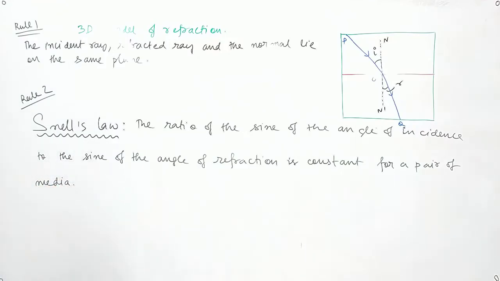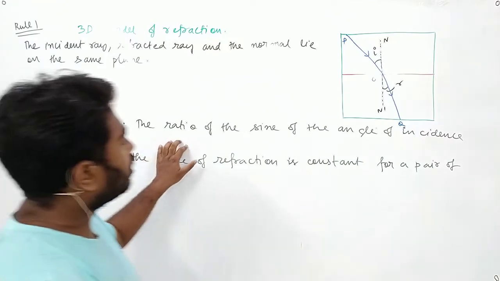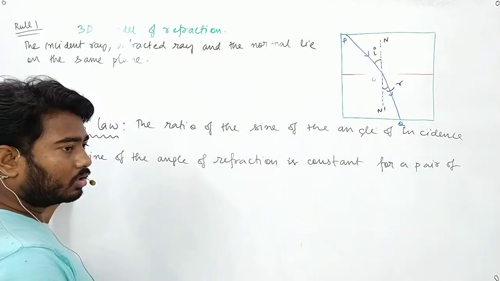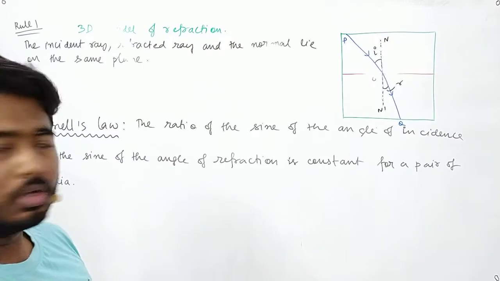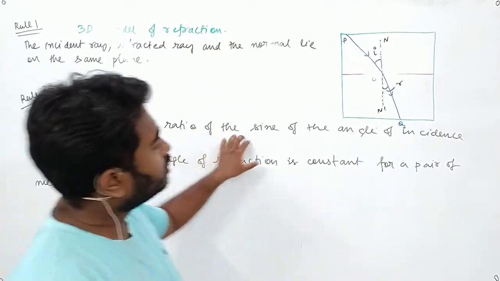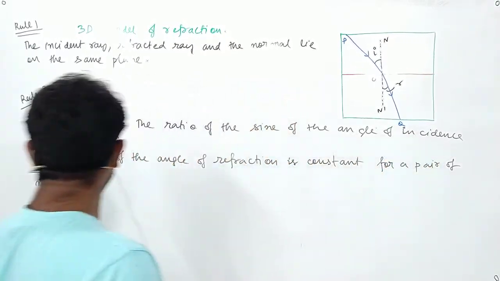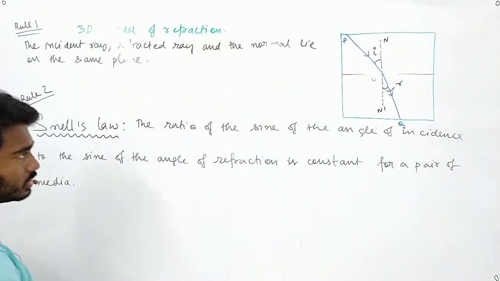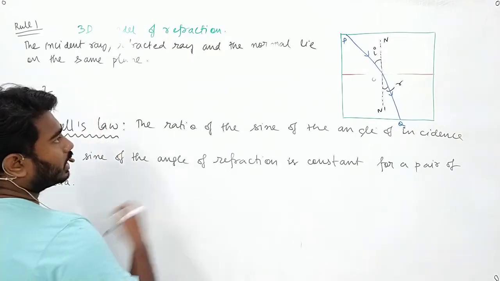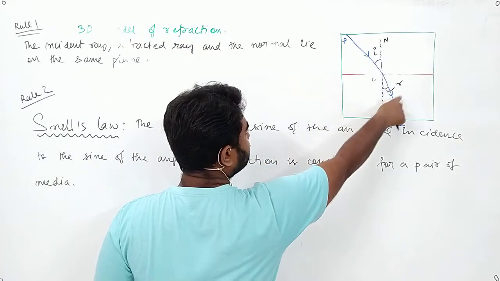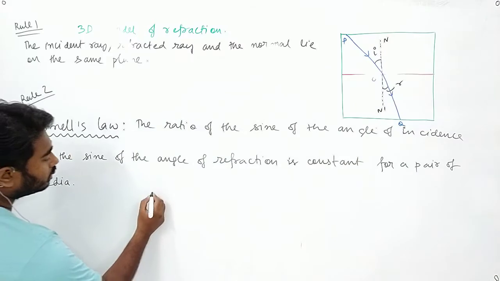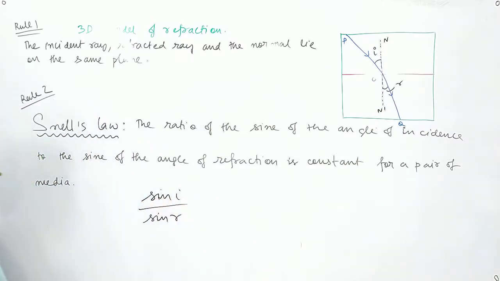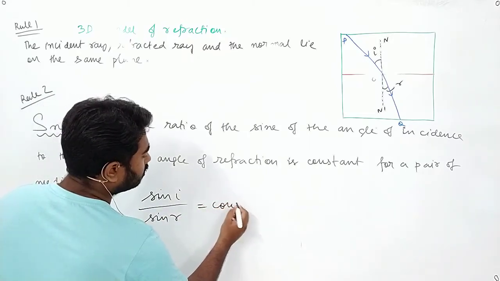What does that mean? It means sine I by sine r is a constant.